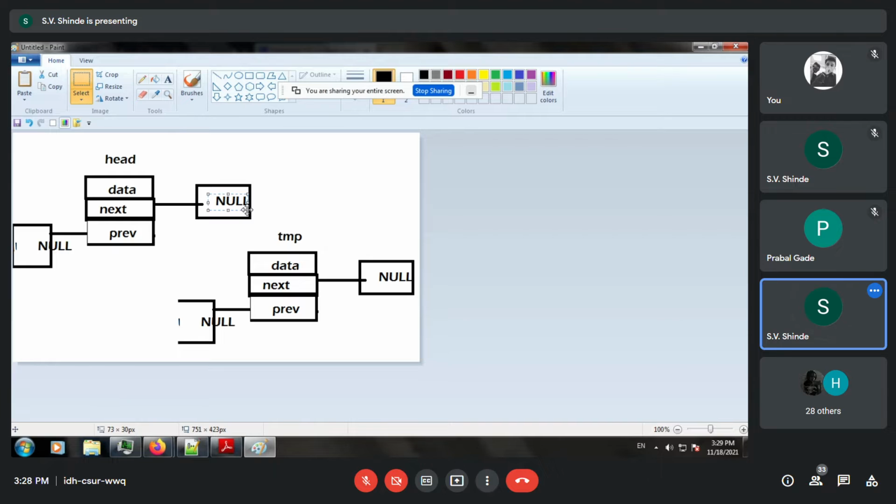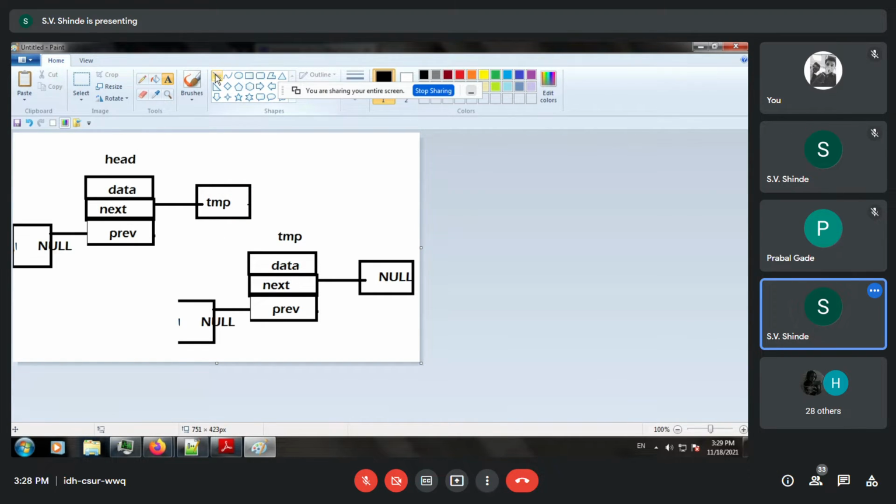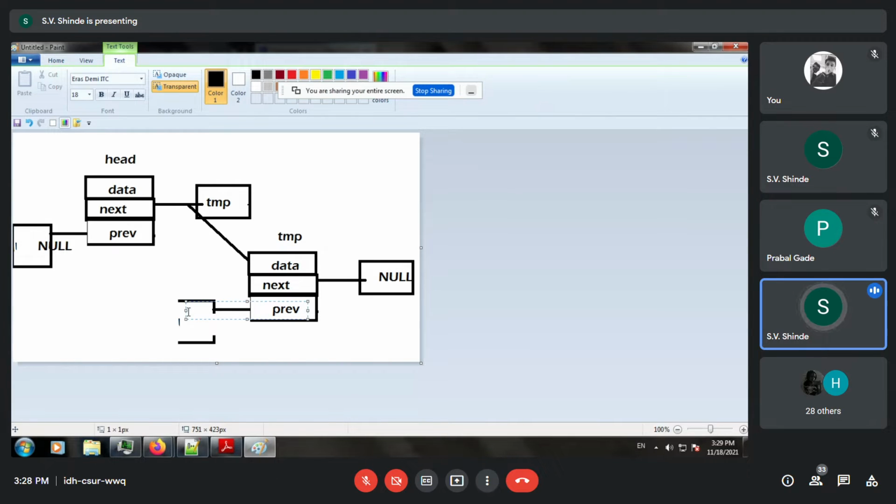Now instead of head arrow next is equal to null, head arrow next will be nothing but temp. So it simply means your next pointer from head will connect to the temporary node, and temp's previous value, over here there was a previous node, so this will point to nothing but your head node.